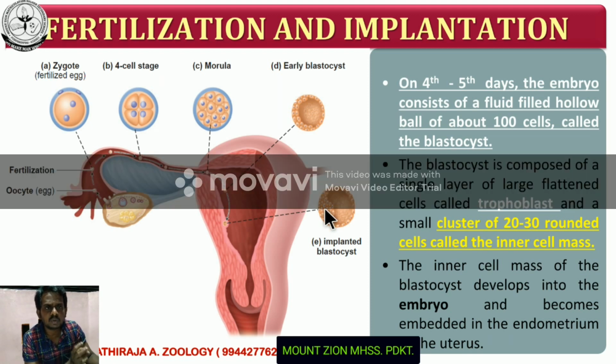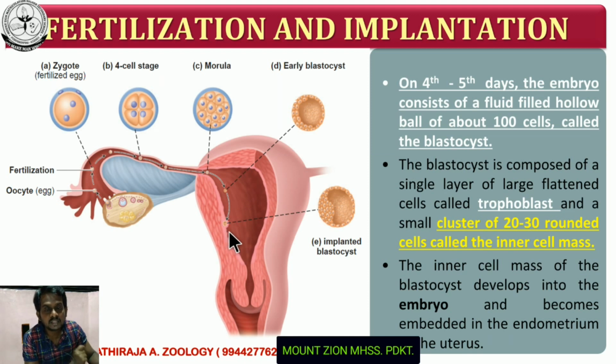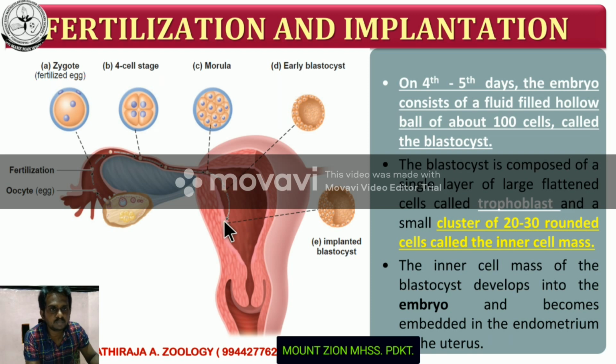So what is the role of this trophoblast and inner cell mass? This trophoblast helps in the attachment of the egg on the endometrial wall. This process is called implantation. So what is meant by implantation? Implantation is the attachment of the blastocyst on the endometrial wall. So what is the role of the inner cell mass?